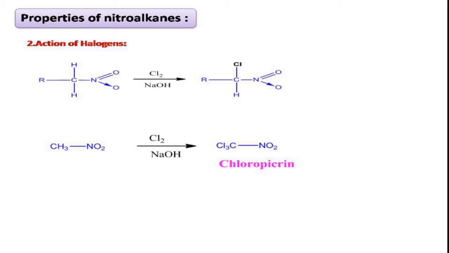That means it causes tears in eye. It is a tear gas. And it is also used as a soil sterilizing agent. So this is about the action of nitroalkanes with the halogens. What happens? In presence of base, chlorination takes place at alpha position.